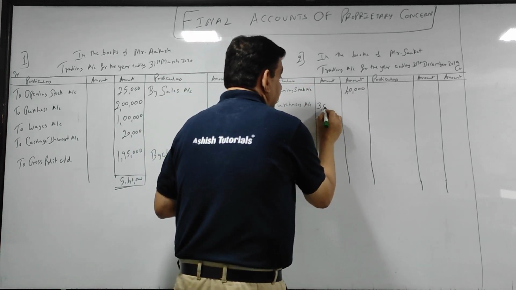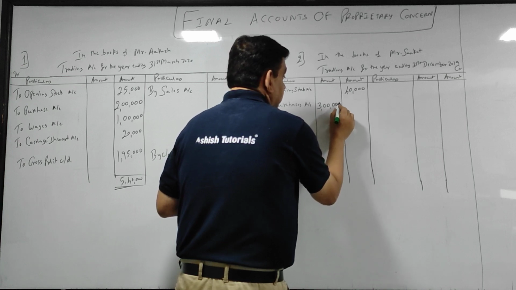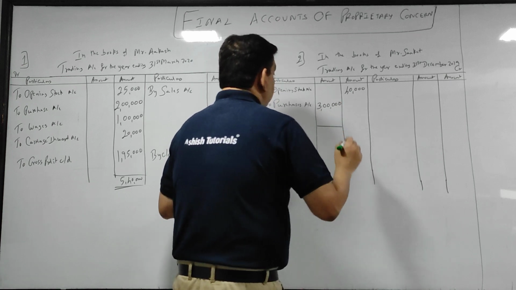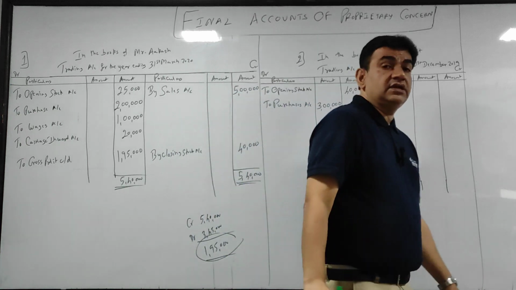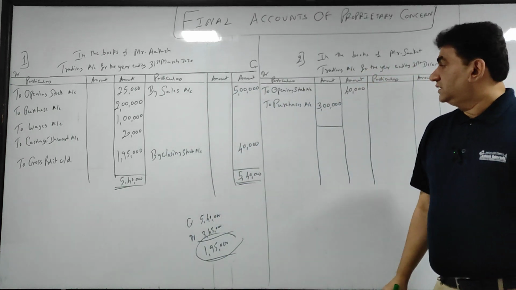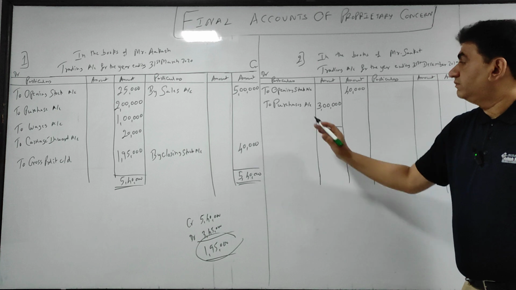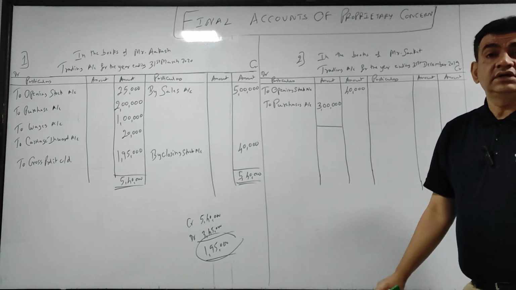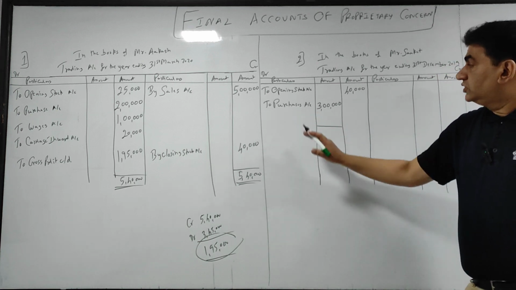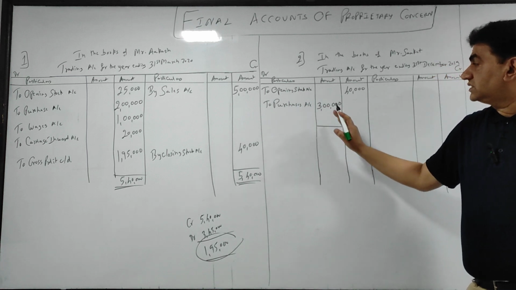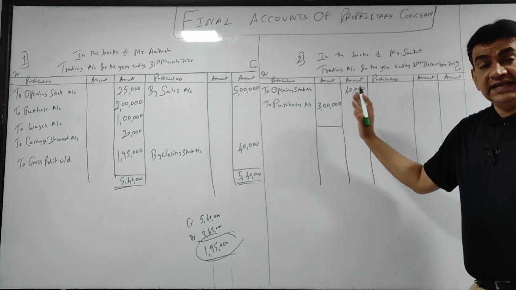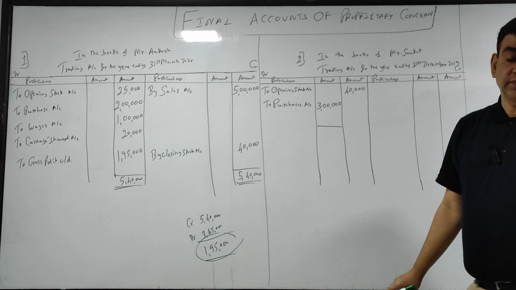So how much? 3 lakhs. Put purchases in the inner column, 3 lakh rupees, and leave a line.